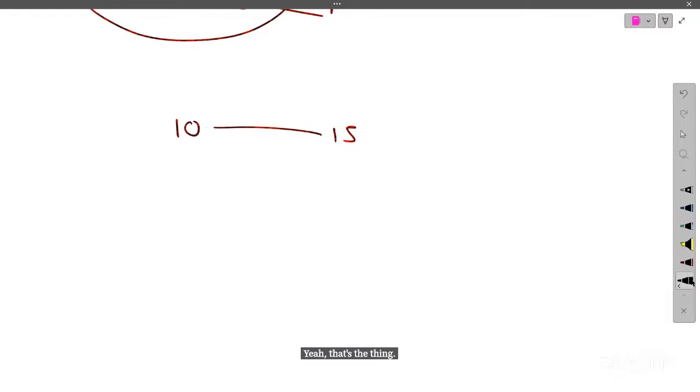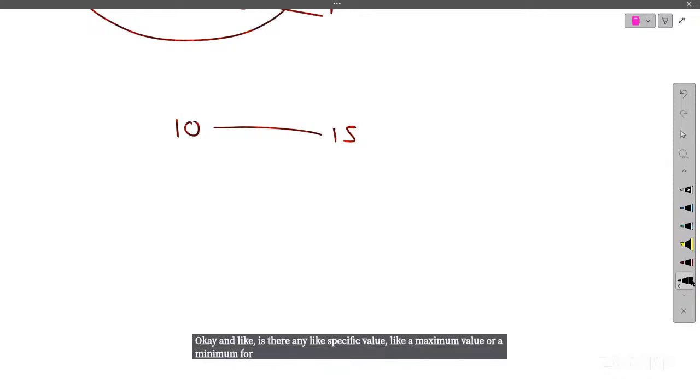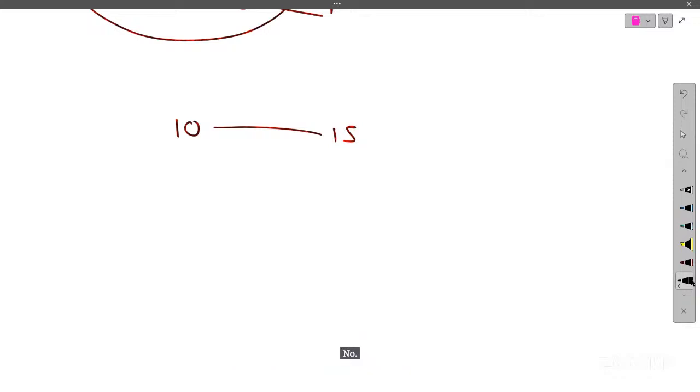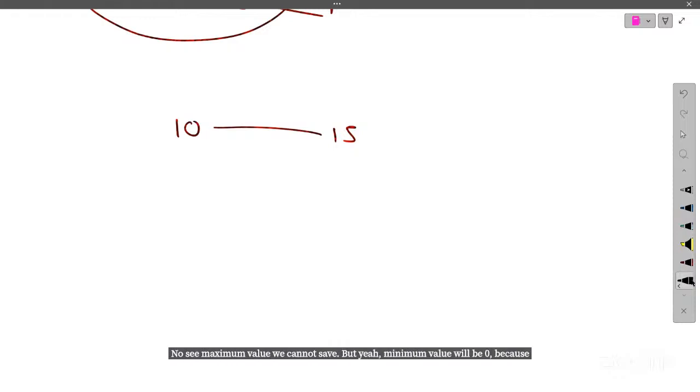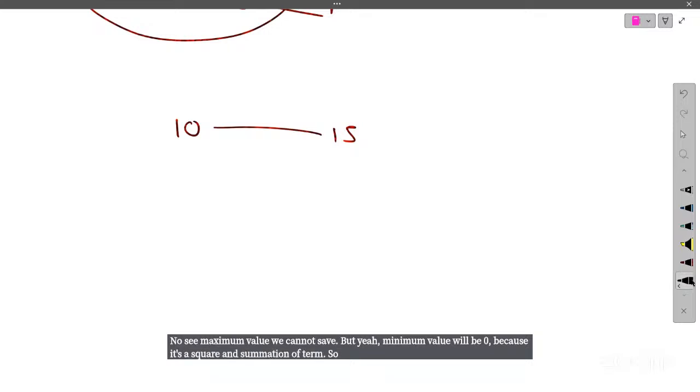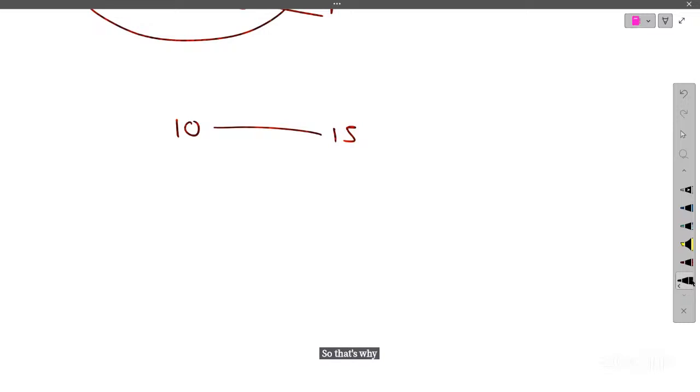Okay. Is there any specific value, like a maximum or minimum value, for SSE? No, a maximum value we cannot say, but the minimum value will be 0 because it's a summation of squared terms, so it cannot go negative. When it is 0, that expression is precisely describing your data set. That's why we want SSE to be minimum, and whichever expression gives us the minimum value will be our best fit. Okay, thank you.